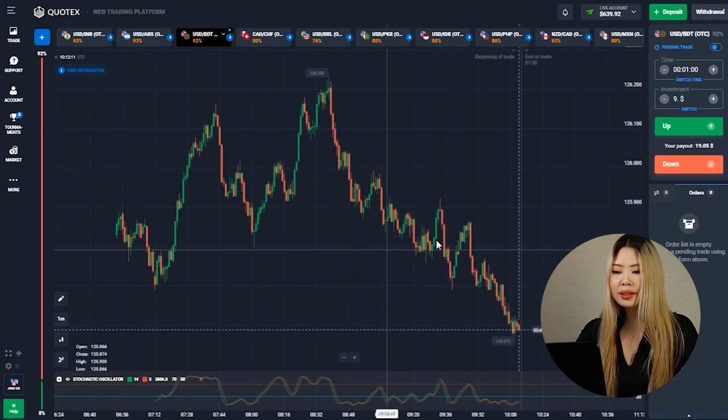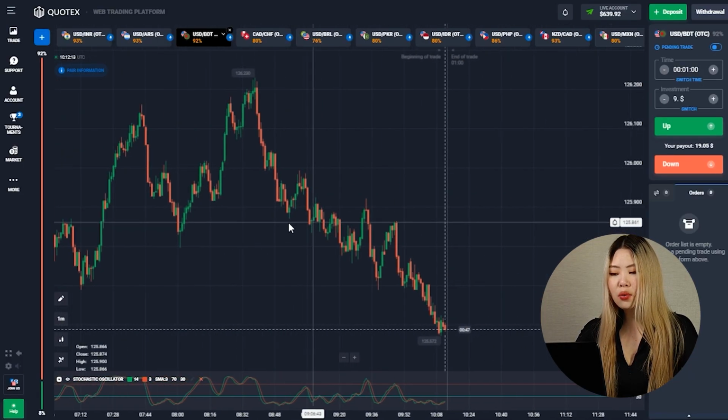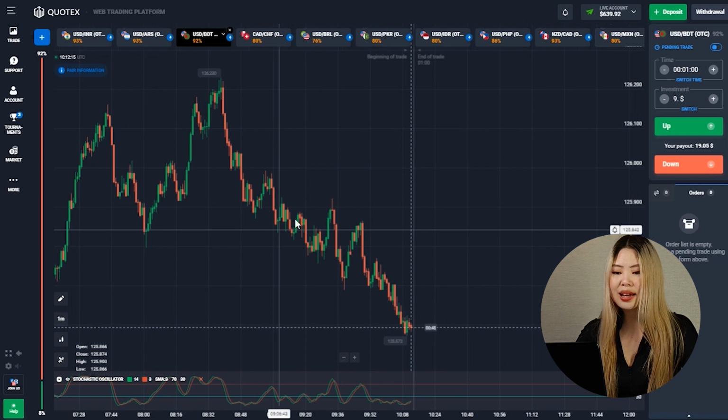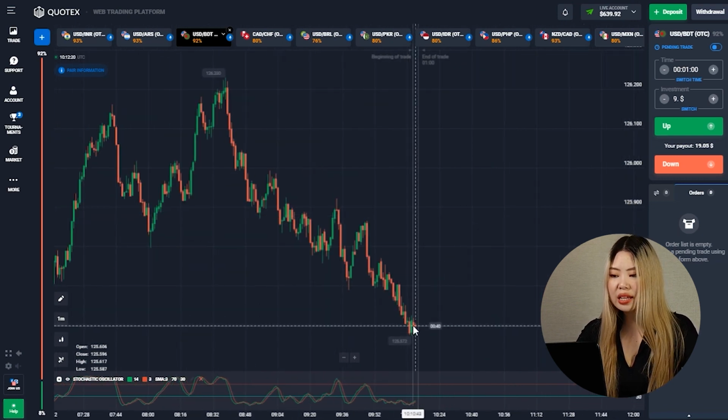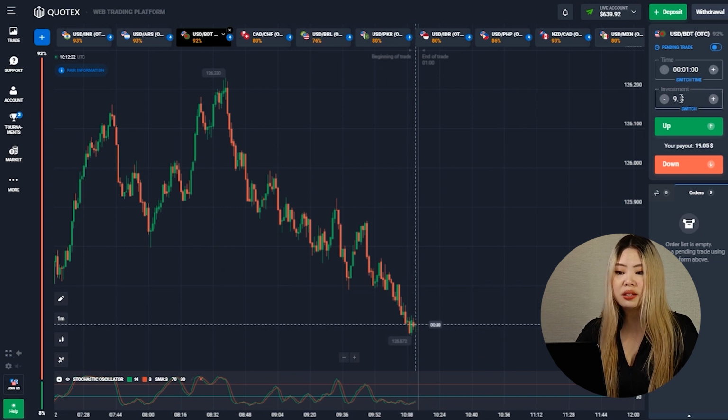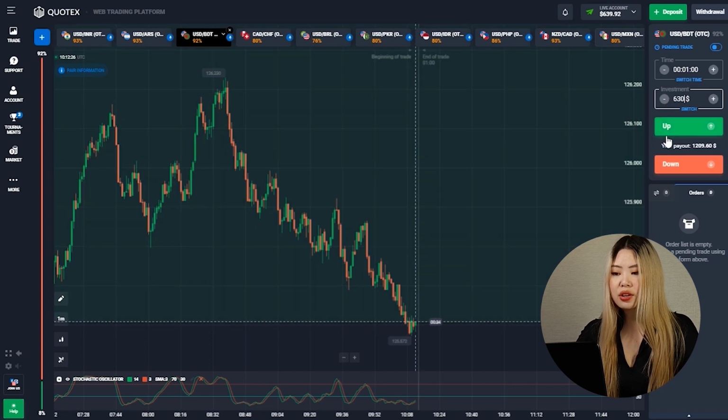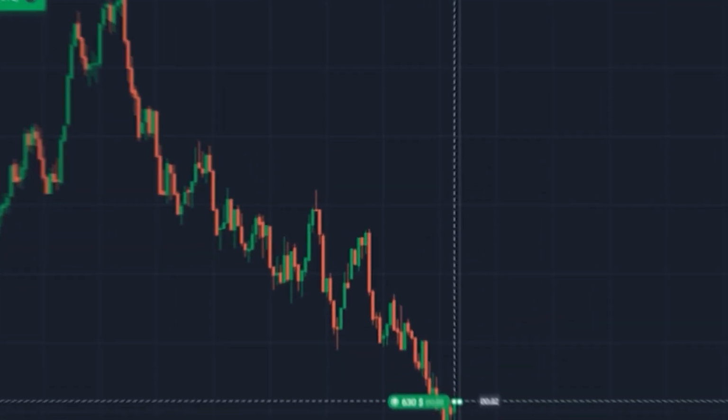Let's move on to this currency pair. And here you can see that the downward movement continues. Well, guys, we can see that the candles here are also alternating red, green, and in such cases you need to trade on the understanding of that. $630 trade up, let's go.